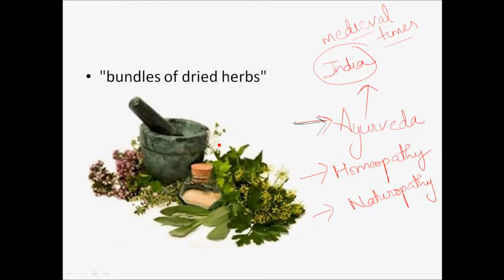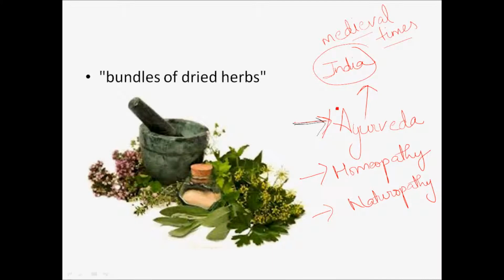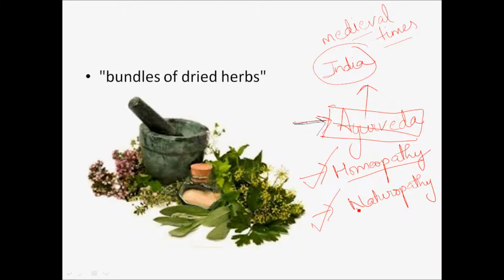Moving on, some bundles of dried herbs are also used. In India, especially in medieval times, this was called Ayurveda. This particular medicine terminology was known as Ayurveda. Then slowly and gradually, when we studied more on dried herbs and how to use them, we came to homeopathy and then naturopathy. In India or other parts like Indonesia or Malaysia, you will find such pathies still being used, and they cost really higher. Spas and all use such things, but they now cost higher because market demand is more and availability is less.